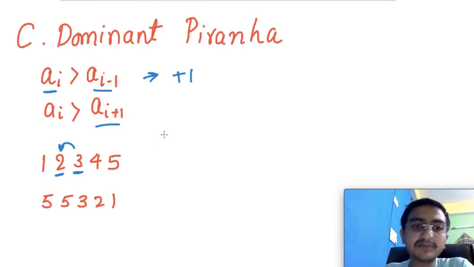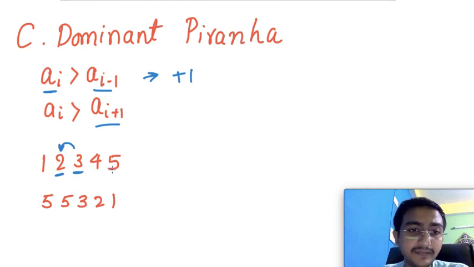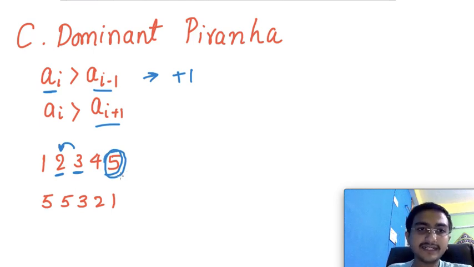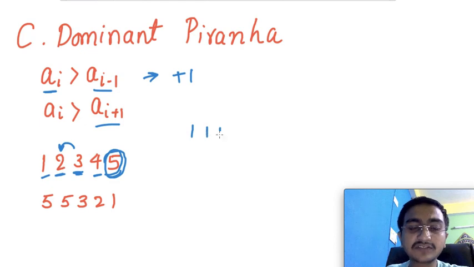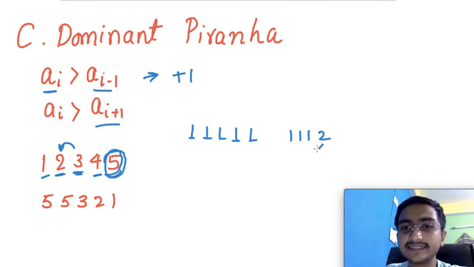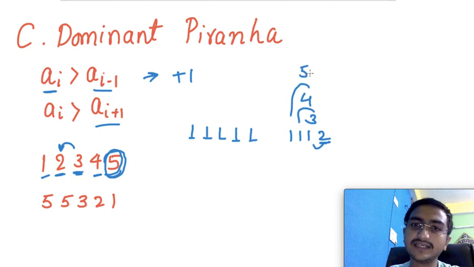So if you look at the problem very carefully, there is a very good pattern here. If you just take the maximum capacity piranha, that will always be a dominant piranha, because obviously it can eat any of the piranhas to its left or right, right? And if, let's say, all piranhas are of equal strength, then obviously none of them is dominant because none of them can eat any one of them, okay? And even if we have only one extra here, this guy will become the dominant one because this will become 3 after eating this, and this will become 4 after eating this one, and this will become 5 after eating this one. So the 2 is the most dominant piranha here, okay?